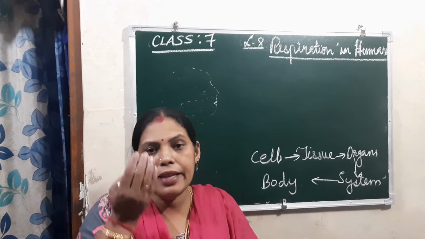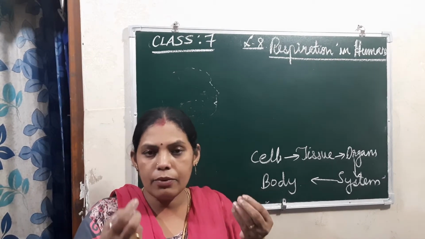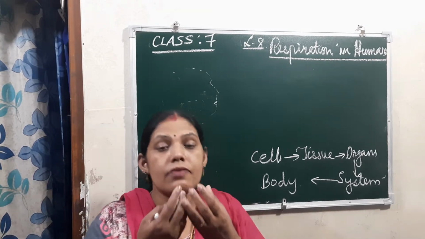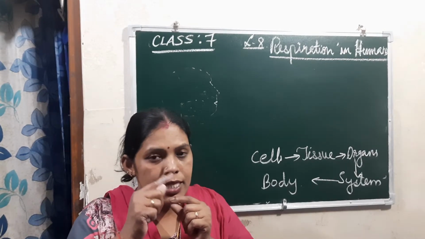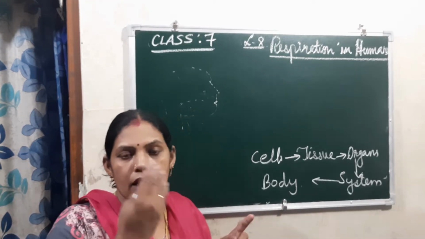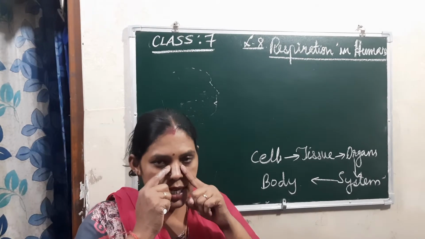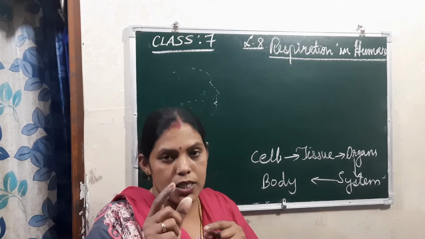When we are breathing in, the air that enters also contains dust particles, right? When the dust particles enter, they are stopped and filtered by these hairs, okay? Then afterwards only the air goes inside. Inside the nasal cavity, what else is present? Mucus, okay?